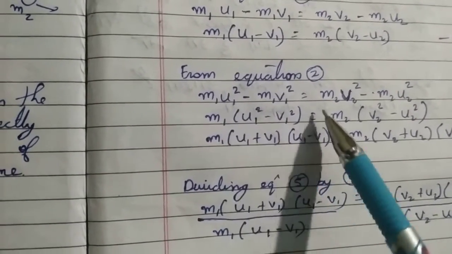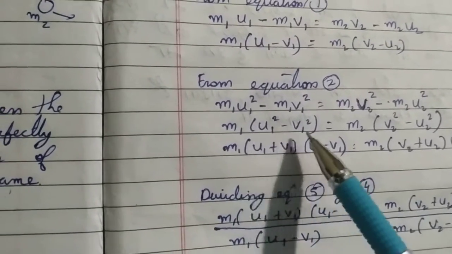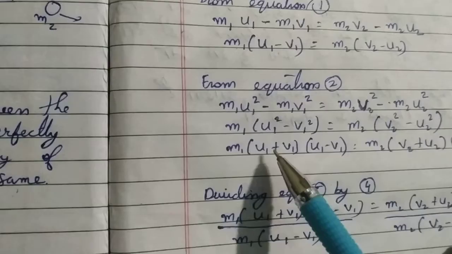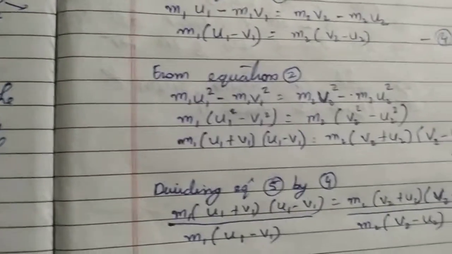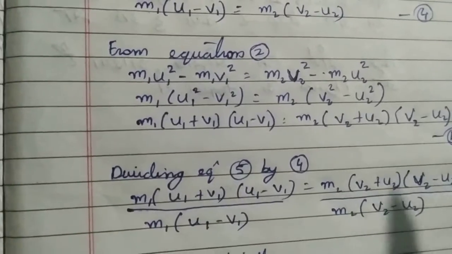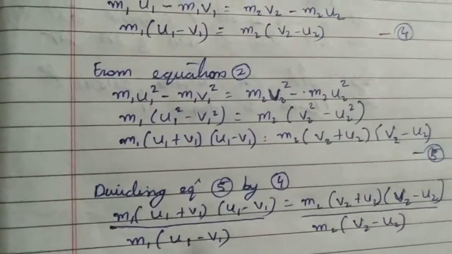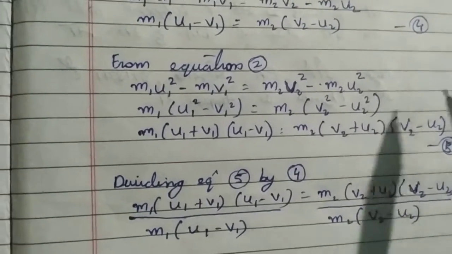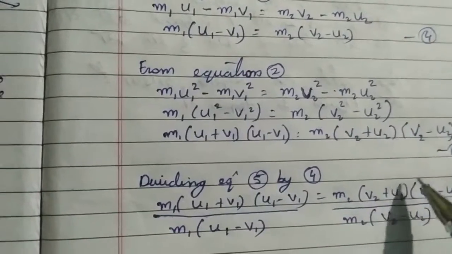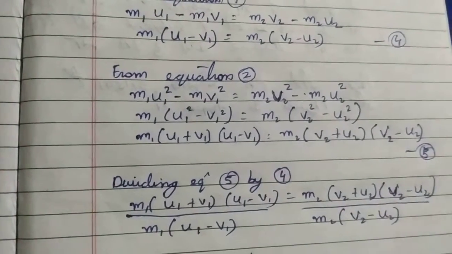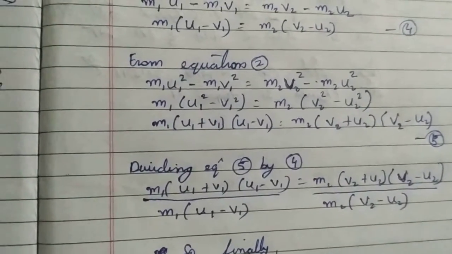So we expand u1 square minus v1 square as m1 into u1 plus v1 into u1 minus v1. On the right hand side, similarly, we expand v2 square minus u2 square as v2 plus u2 into v2 minus u2. Let us suppose that this is equation number 5.